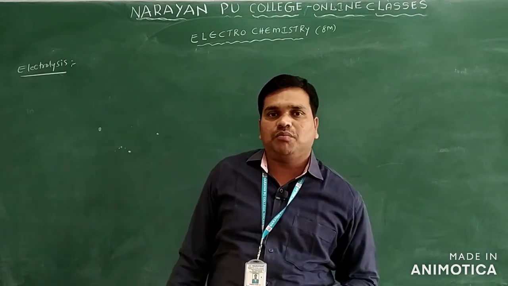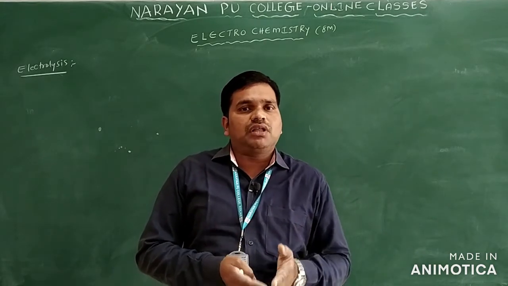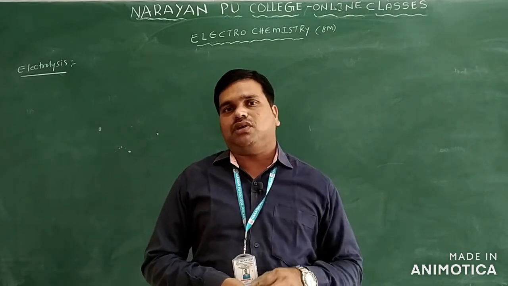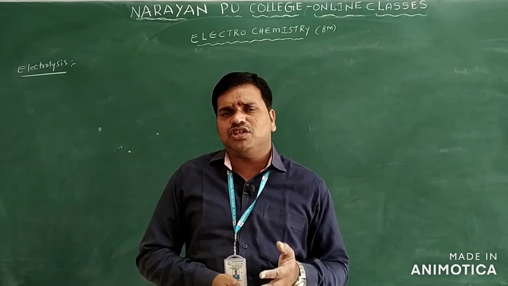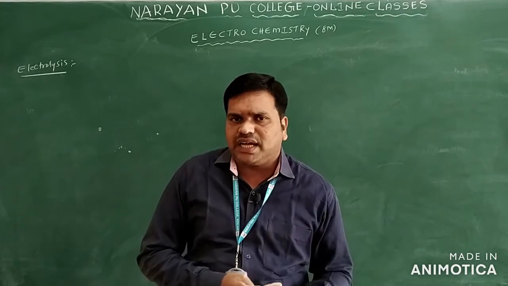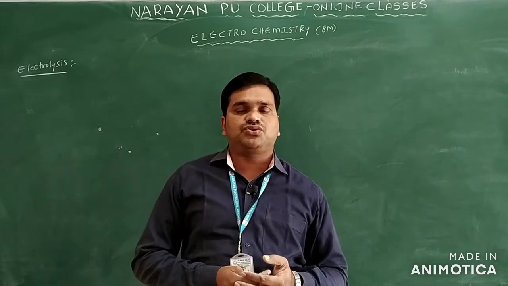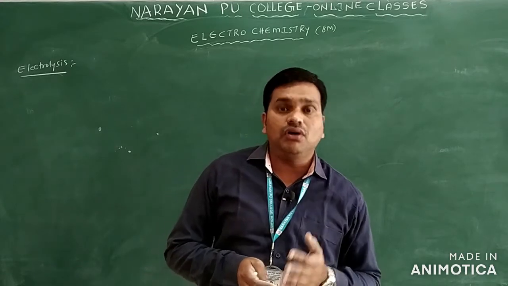The cell used to carry out the electrolysis process is called an electrolytic cell.